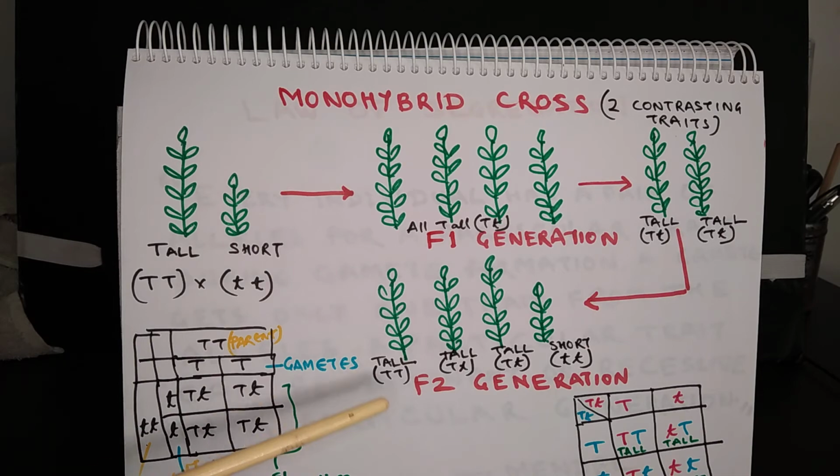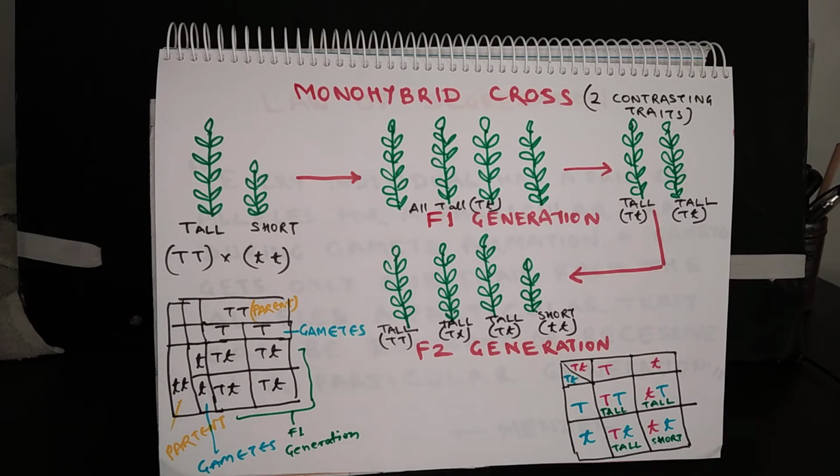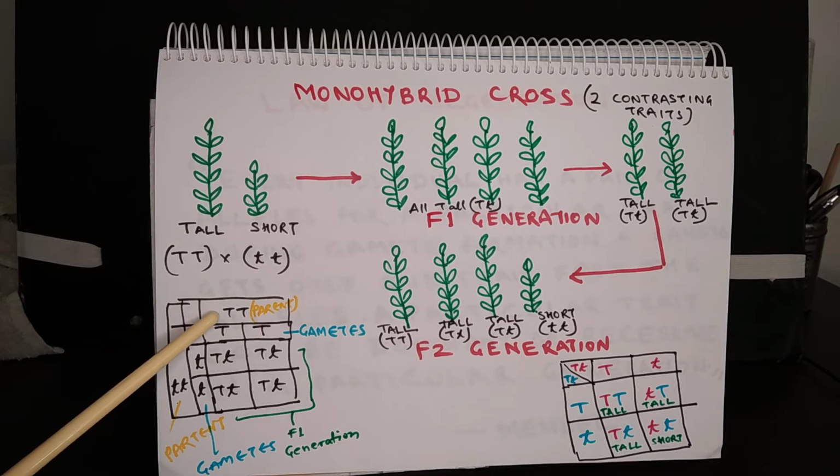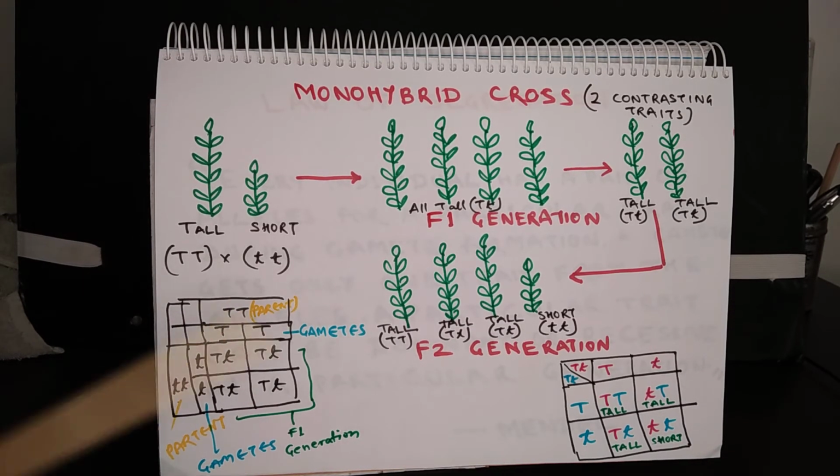So to understand it better, let us focus on these Punnett squares. These Punnett squares, this is for F1 generation and this is for F2 generation. So this capital TT, it is for say male parents, and small tt is for female parents. So this is for short and this is for tall.